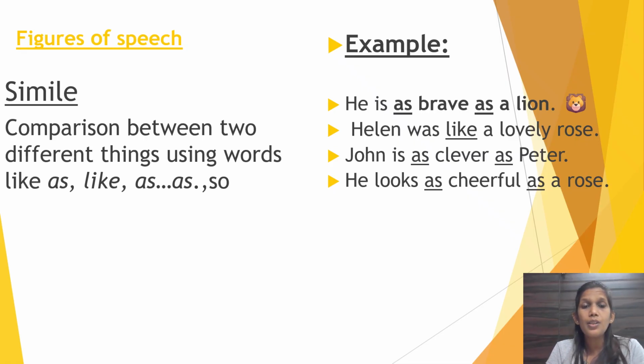Which word indicates it's a simile figure of speech? As, cheerful, as. Here a person is compared to a rose again. He looks as cheerful as a rose. That means a rose looks fresh, bright and happy. So this shows that he looks happy and cheerful. Understood? Any doubt till here?